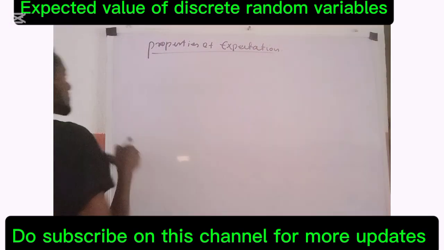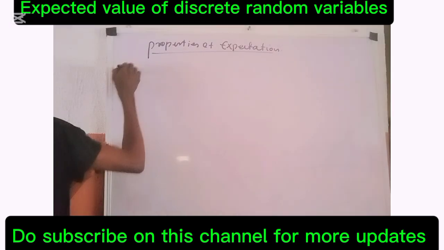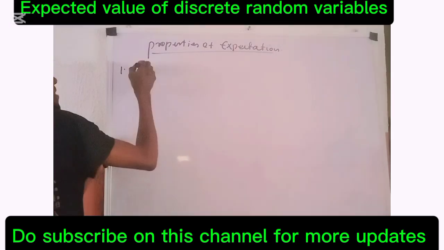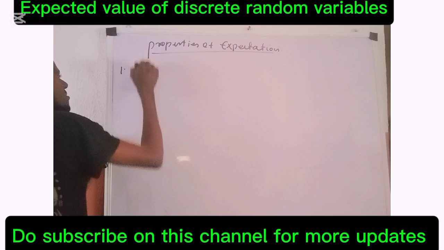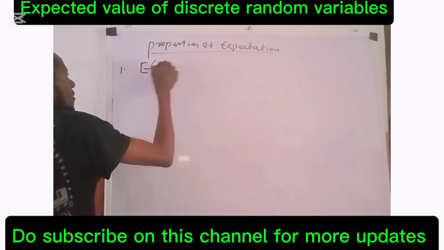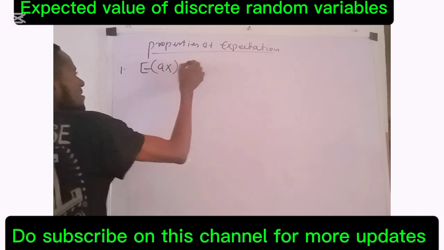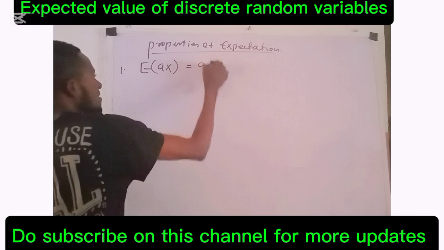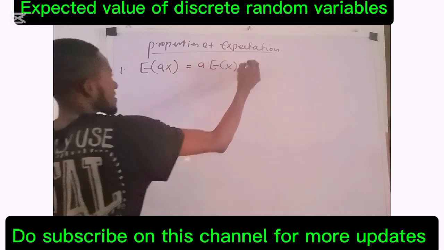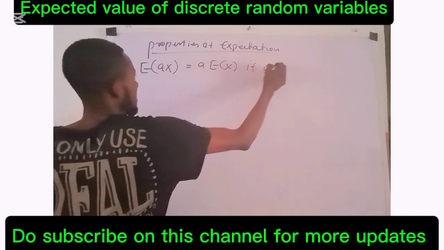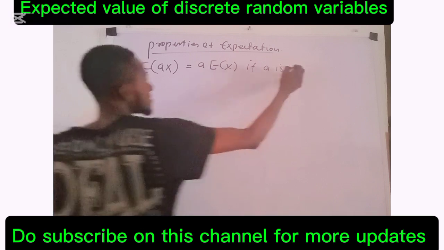Number one, we have that E of AX equals A E of X, if A is a constant.